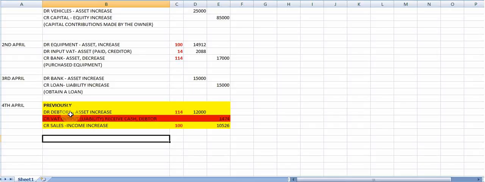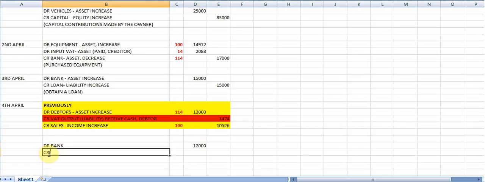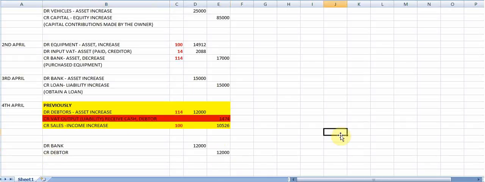So now on the 4th of April, when we do receive a check, we're going to say, well, we debit the bank account with 12,000 and we credit the debtor with 12,000, and we don't record VAT again because it was already previously done when the sale first took place.